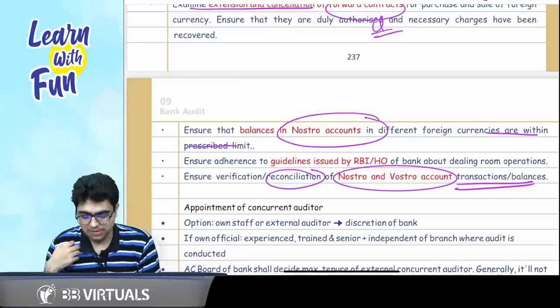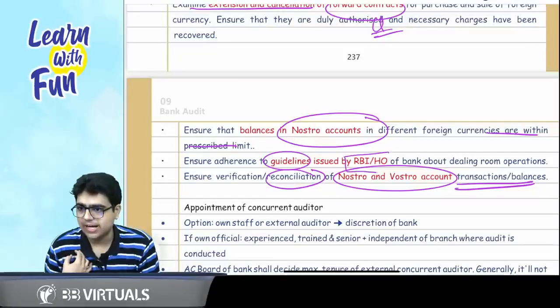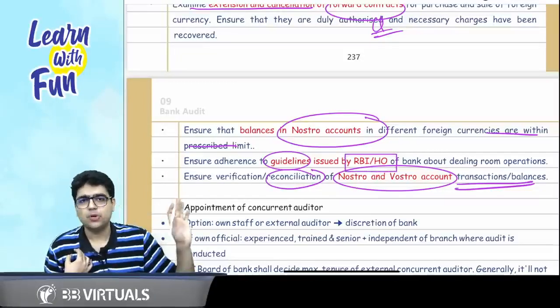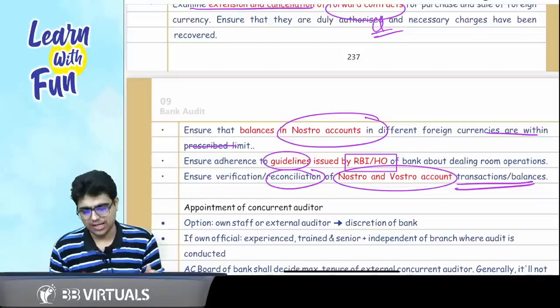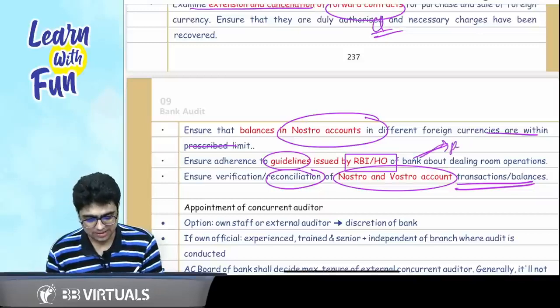Everything should adhere to the guidelines of RBI and head office. Please remember this point. I think in all cases you need to comply with the head office and RBI guidelines. This is, you can say, a pervasive point.